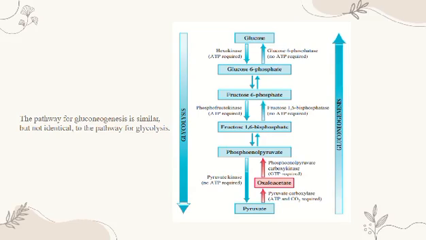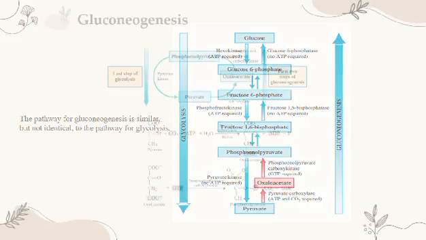The last step that differs from glycolysis is the conversion of glucose 6-phosphate to glucose. So from fructose 6-phosphate, I should say, to glucose 6-phosphate, and after glucose 6-phosphate, mako-convert na siya finally into glucose with the enzyme glucose 6-phosphatase. This enzyme is located in the endoplasmic reticulum.